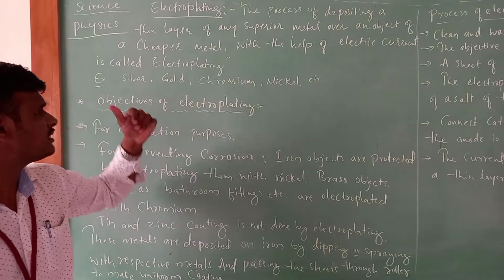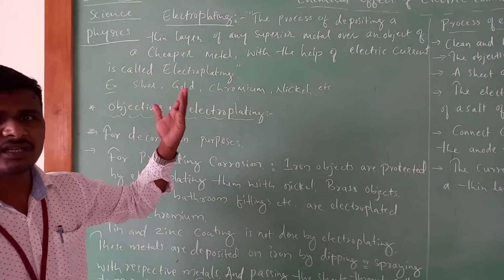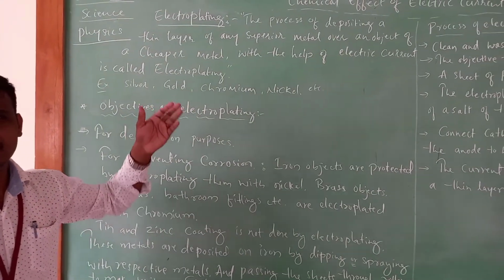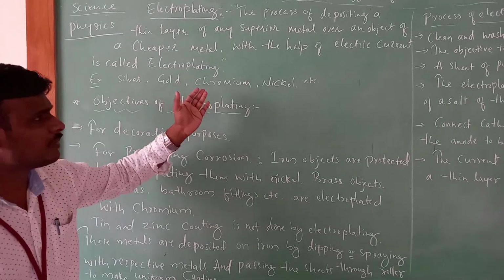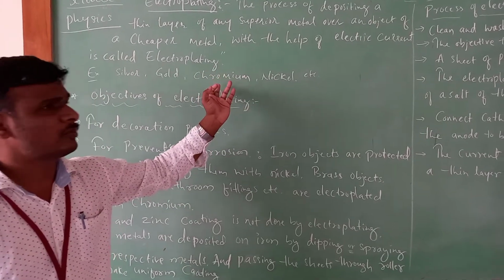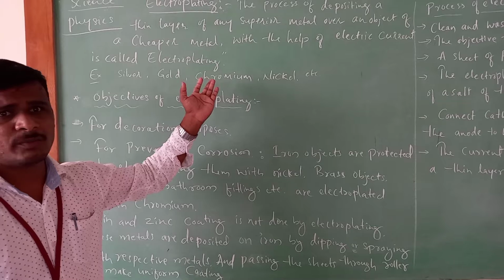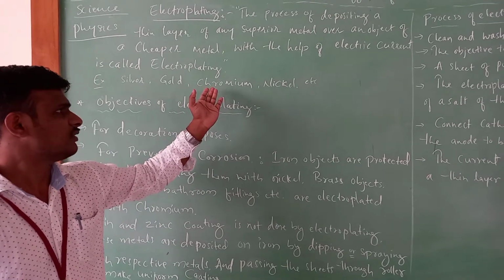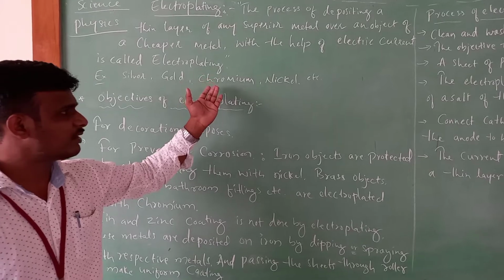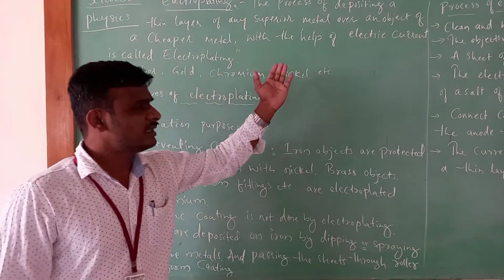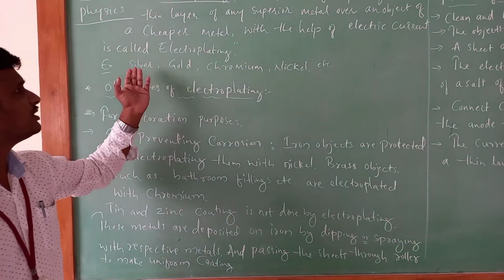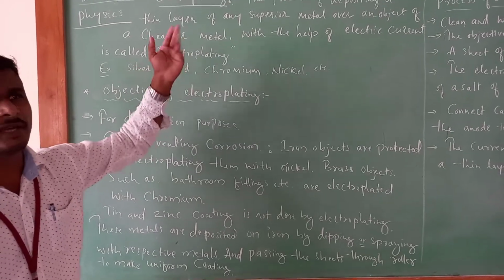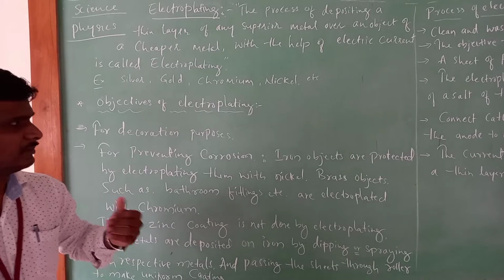Some of the examples: we have seen silver is used for electroplating in many decorations and jewelry. Then we use silver, gold, chromium and nickel. Chromium is used in our bathroom showers, and that shining is because of chromium and nickel. These are the metals that are used for electroplating a cheaper metal.